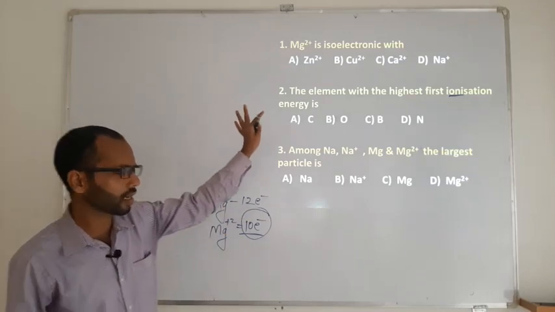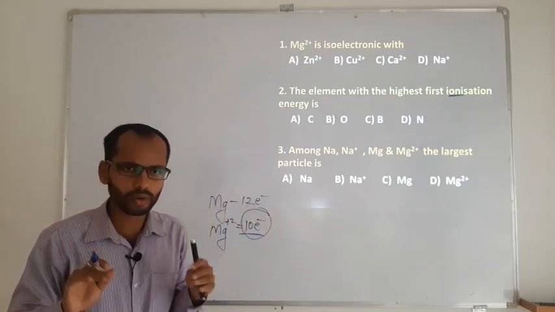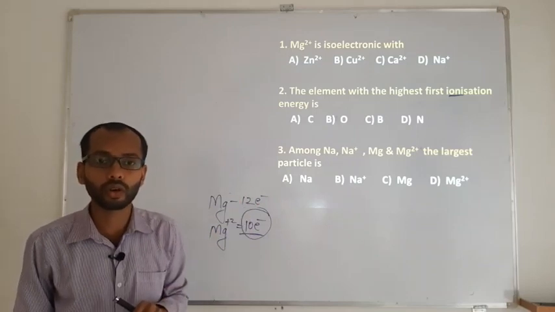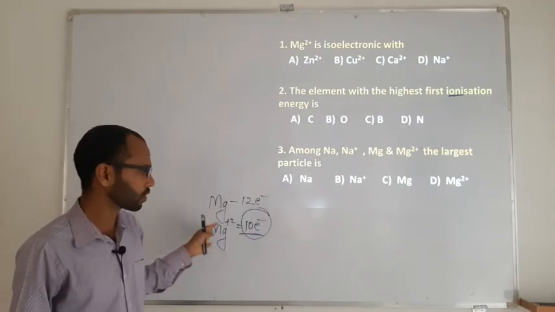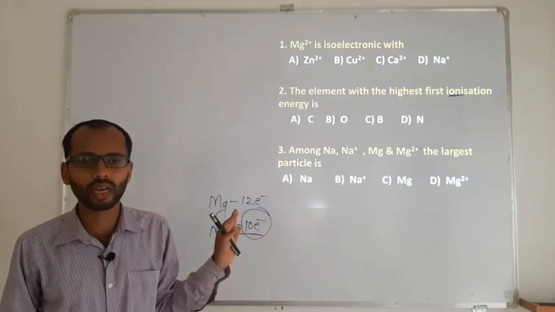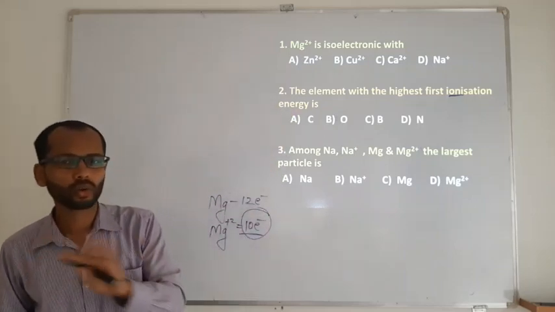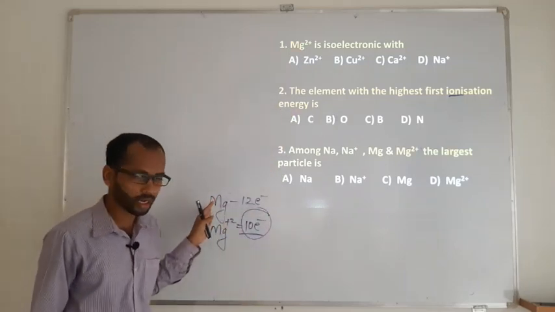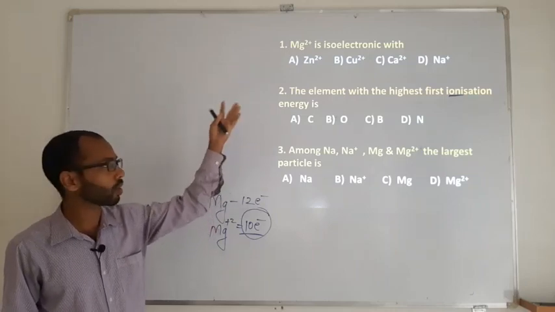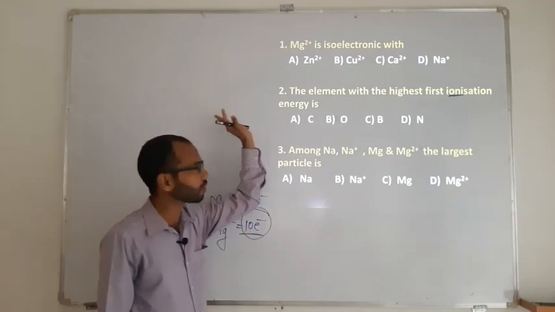So therefore you should get a rough idea whether the element is nearby or not. If it is nearby, then only you can think about whether the electron count should be taken into consideration. If the element is far away from magnesium, you should not go for its electronic configuration only, because that is not going to get you an answer. Zinc and copper are not close to the atomic number of magnesium, 12. Zinc is 30, copper is 29. By 2 electron loss or 1 electron loss, they cannot get 10. So forget about zinc and copper.